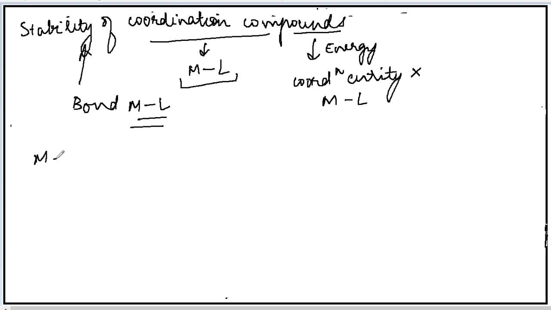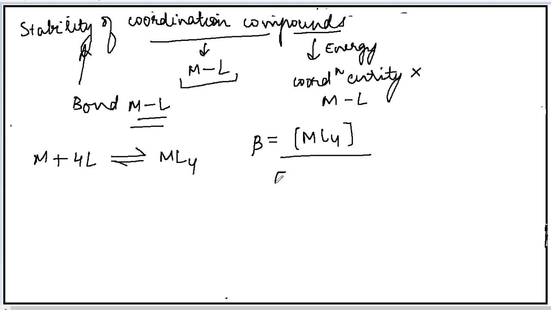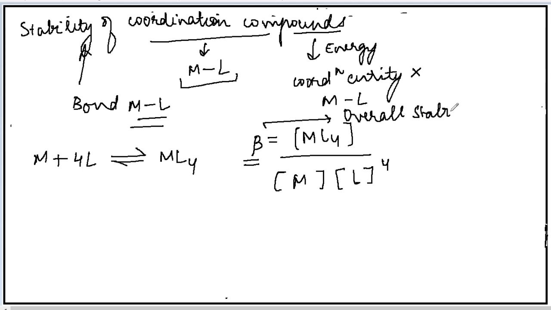So let's take an example. This is the metal, with four ligands forming a complex. Now the stability constant for this is given as product by reactant. Now this beta here represents the overall stability constant. We have not considered the reaction step by step, so this is known as the overall stability constant.